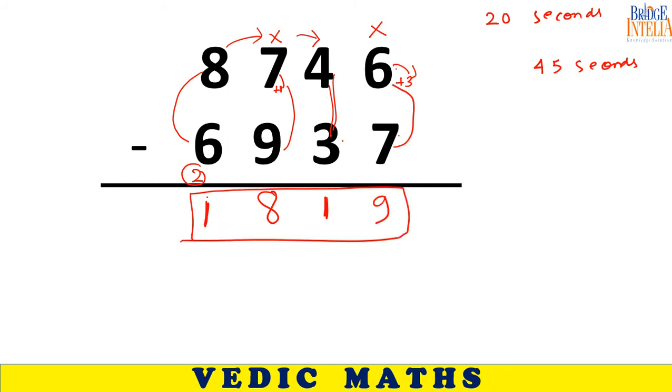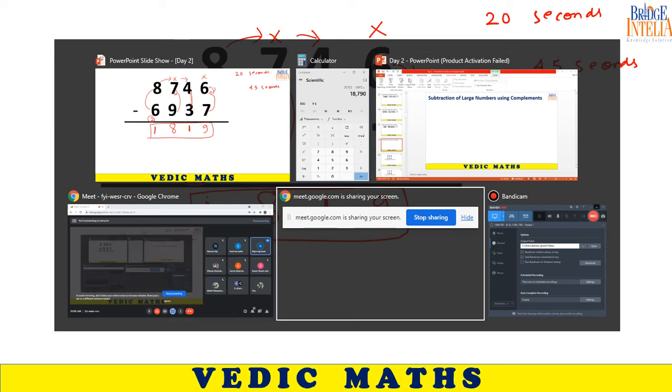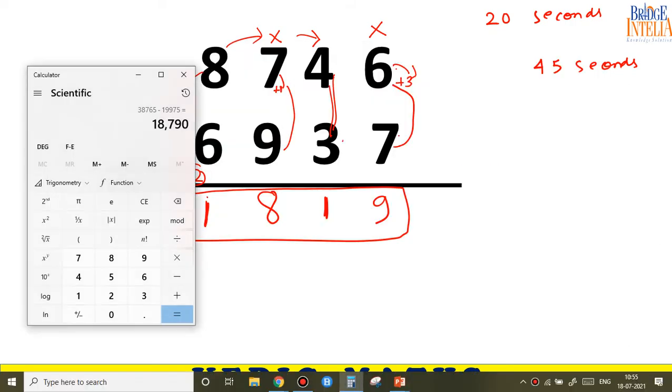Let's verify. 8, 7, 4, 6 minus 6, 9, 3, 7. 3, 7. What is the problem? Your answer is not matching.